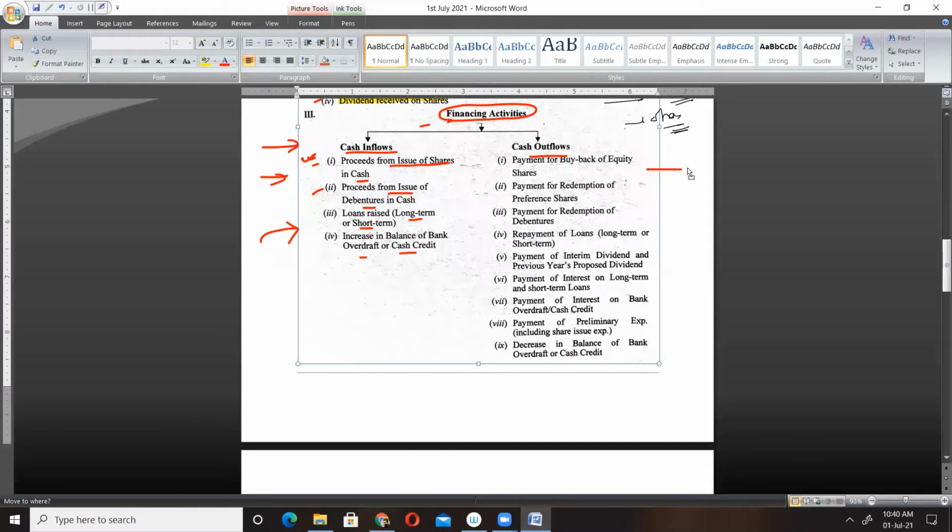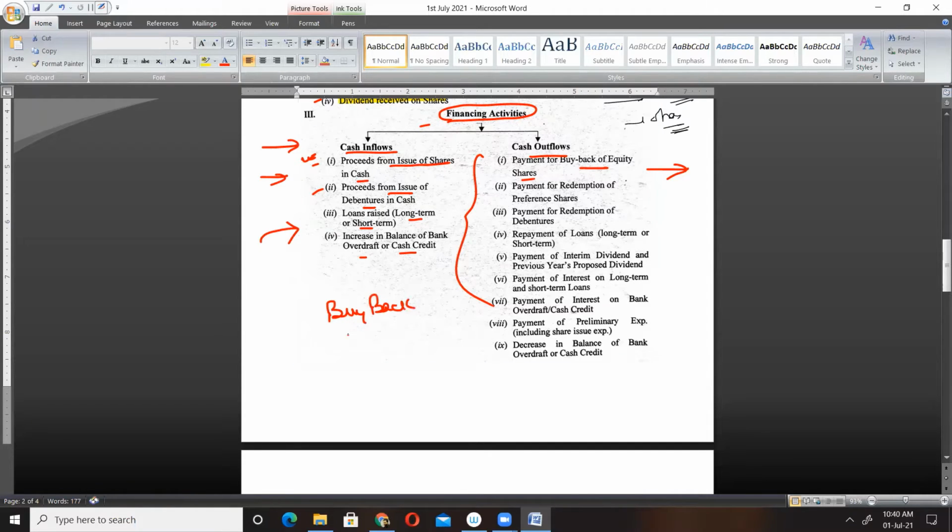Outflow means cash going out from the business due to financing activity. When the company returns debentures, refunds loans, redeems its debentures, or repays its shareholders, like redeemable preference shares, or pays off its bank loan, these will be classified as financing activities. Number one, payment for buyback of equity shares. Buyback means whenever a company purchases its own shares from the market.